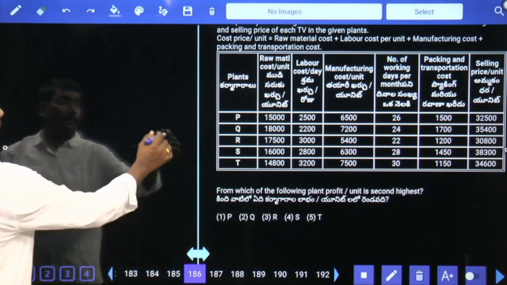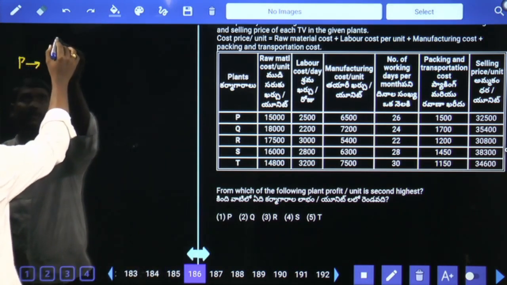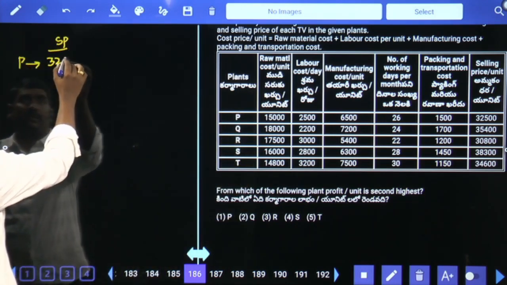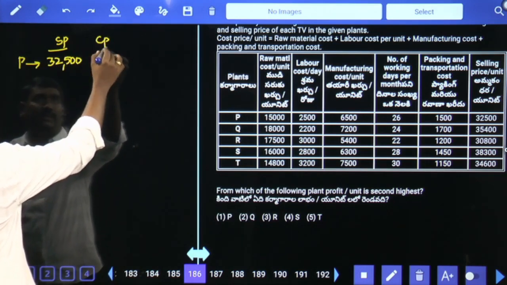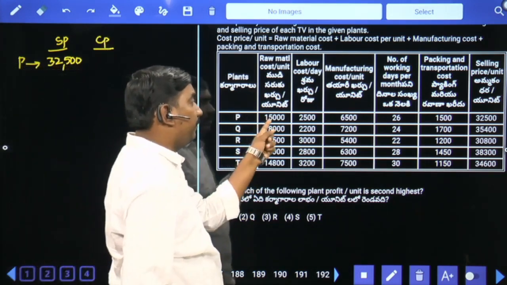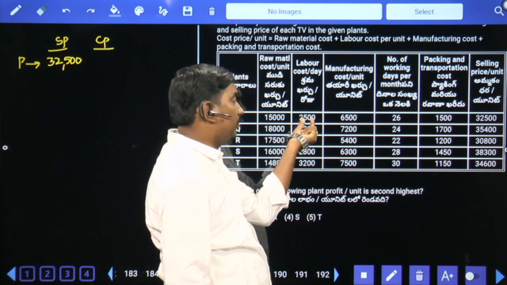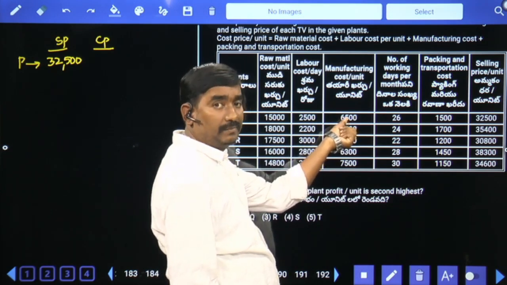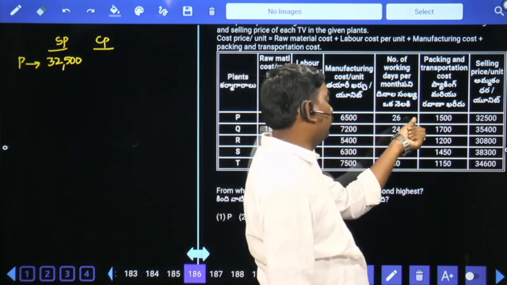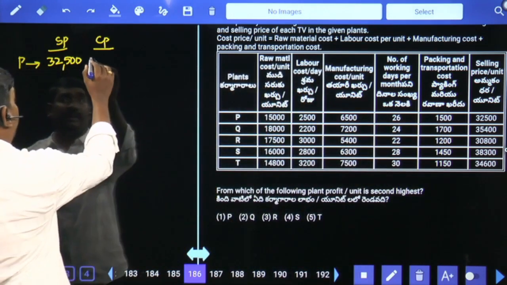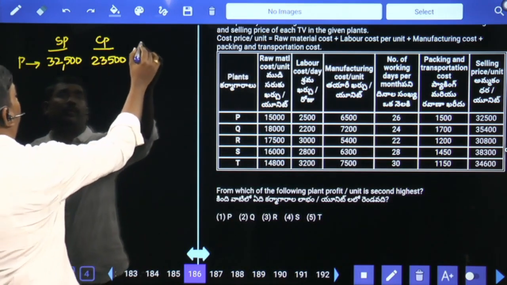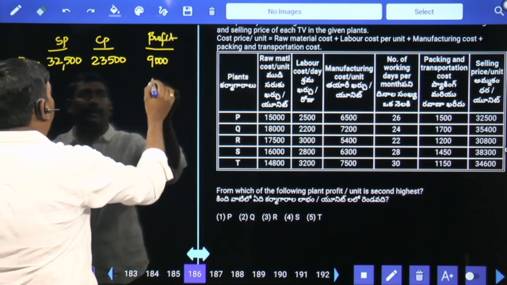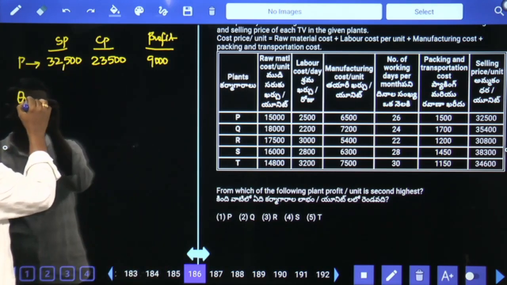First of all, profit for plant P is how much? Selling price they given as 32,500. Cost price per unit we need to calculate. This is 15,000. For 5 TVs, 2,500, 1 TV means 500. 15,500 plus 6,500 means 22,000. 22,000 plus 1,500, 23,500. Profit 9,000.